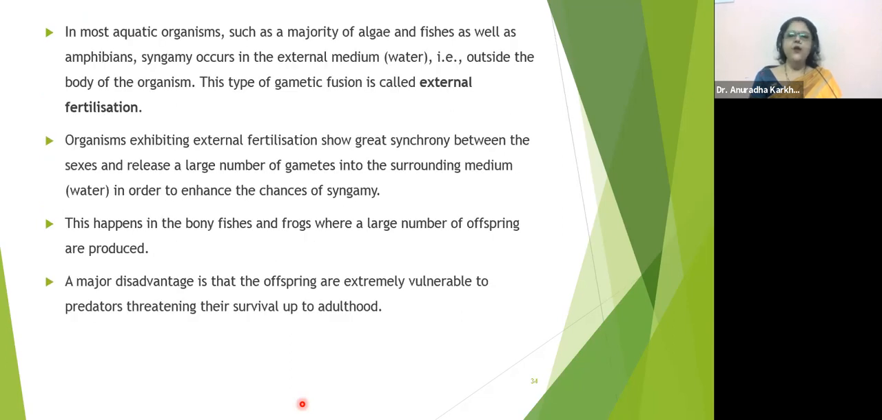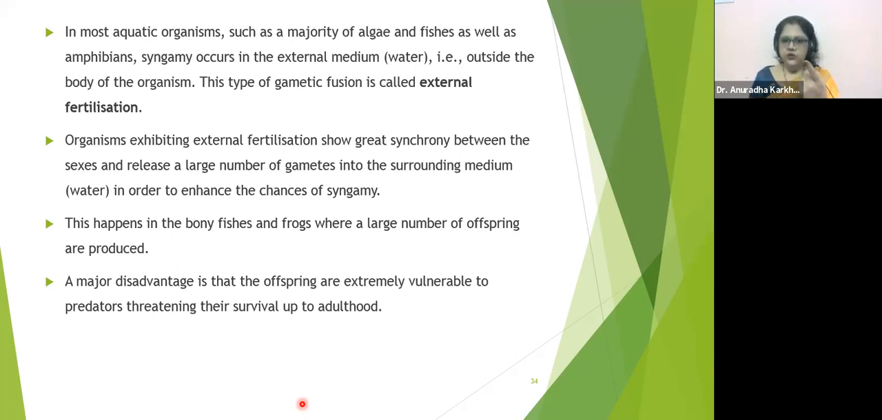In most aquatic organisms, such as the majority of algae and fish, as well as amphibians, syngamy occurs in the external medium, that is in the water. External medium is the water over here, that is outside the body of the organism. This type of gametic fusion is called external fertilization. Male gametes are released in the water, female gametes are released in the water, and both gametes fuse in the water only. So this type of fertilization is called external fertilization.